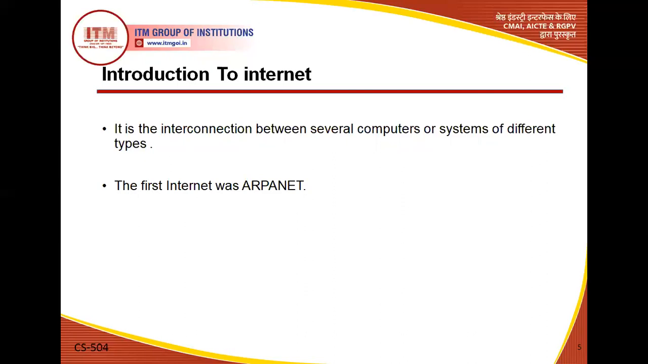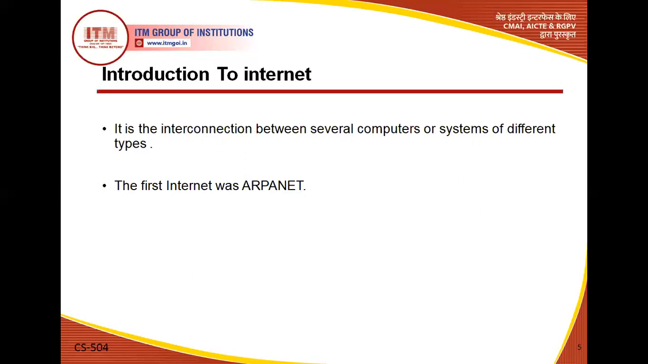It may be a connection between some computers and some mobile phones also. It may be a connection between mobile to mobile also. It may be a connection between computer to computer also. It may be a connection between any workstation to a computer also. So we can see internet is a combination of either similar kinds of systems or different kinds of systems.